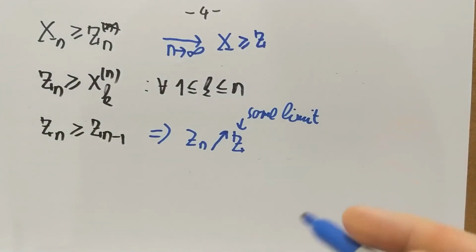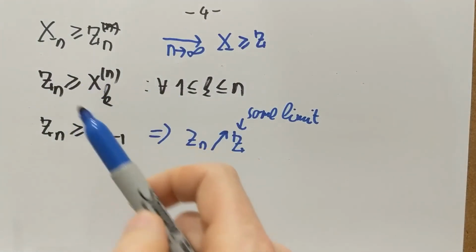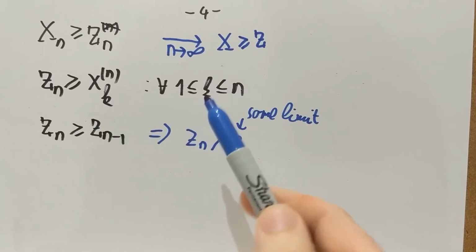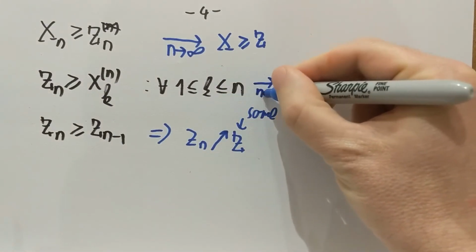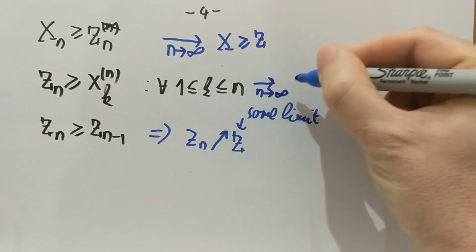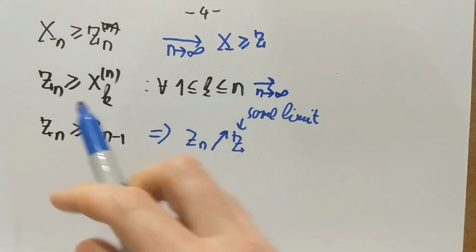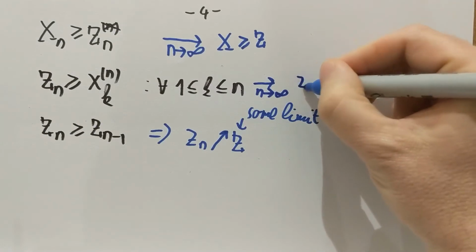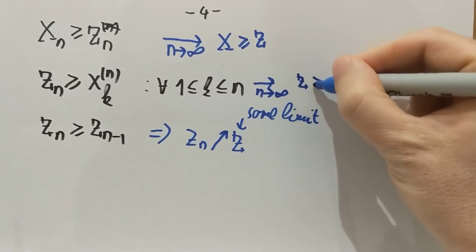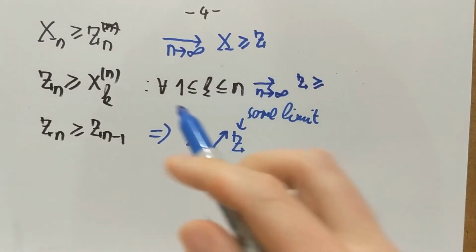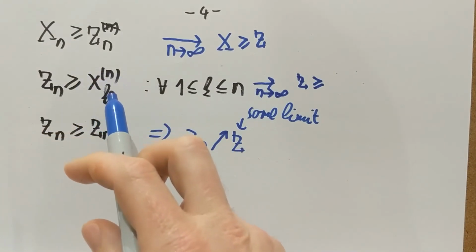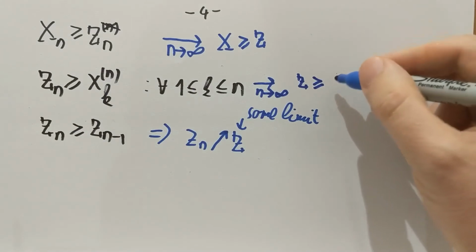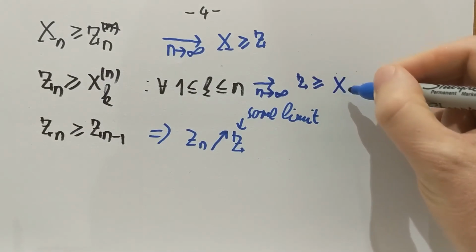Okay. On the other hand, if I look at the second line, Zn converges to z. So if I take a limit as n goes to infinity, for every fixed k, Zn will converge to z, and that will be greater than or equal in the limit to what I get when I take n to infinity for xk of n, where I actually end up with xk.